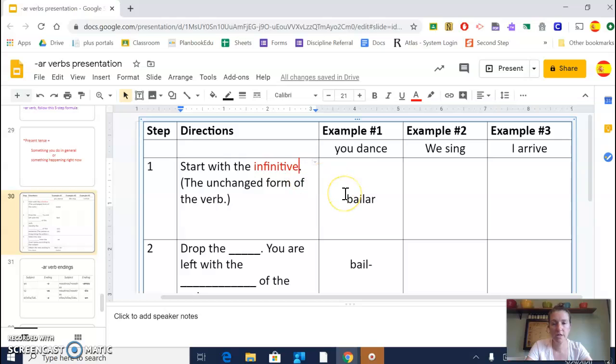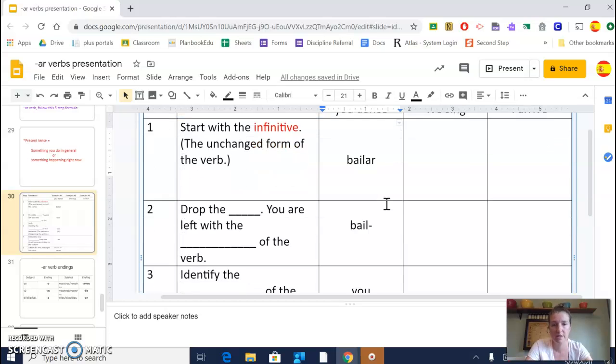Okay, so let's look at example 1. It's already done for us. We have here, you dance. That's what we want to say. So you need to look at your vocab list, 1 through 24, and find the word on there that means to dance. And we can see right here, it's already filled in. That is this word, bailar, to dance. Now, we're not done. We have 4 more steps because, again, you have to change it so that you can use it in a sentence so that it makes sense.